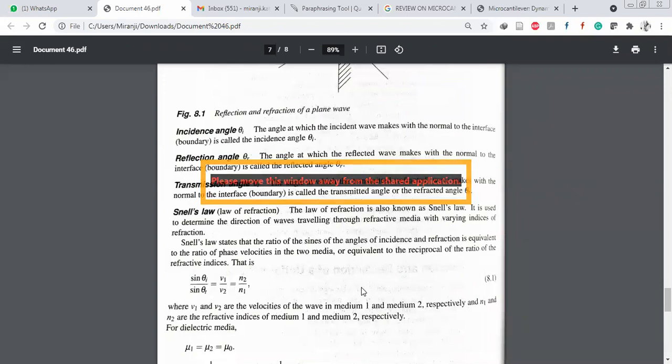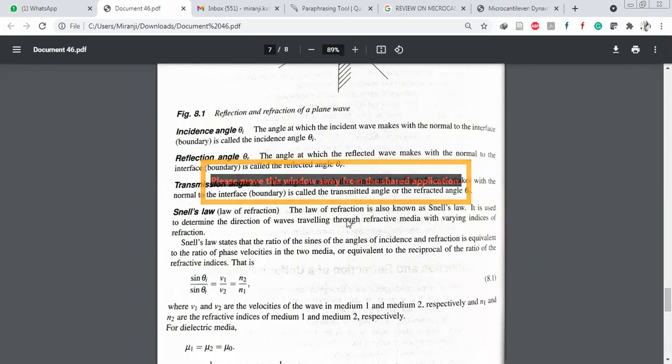Snell's law simply states that the ratio of the sines of the angle of incidence and refraction, sin theta i by sin theta t, is equal to the ratio of phase velocities in the two media. That is, sin theta i by sin theta t equals v1 by v2 equals eta 2 by eta 1, where v1 and v2 are the velocities in medium 1 and 2 respectively, and eta 1 and eta 2 are the refractive indices of medium 1 and medium 2.